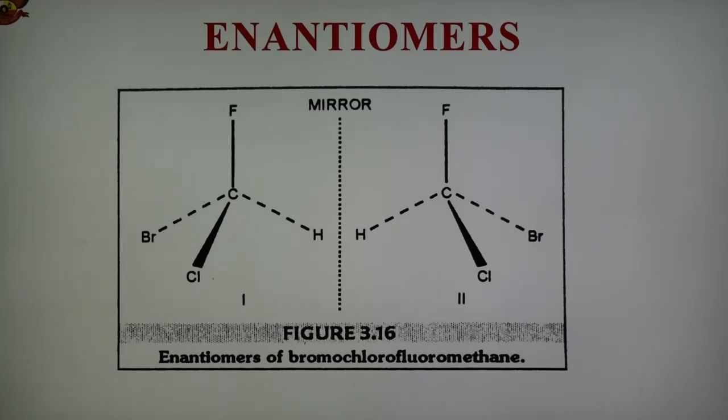This compound exists in two stereoisomeric forms, structure 1 and 2, which are non-superimposable mirror images of each other. Each of the two isomers is optically active and rotates the plane polarized light in the opposite direction. Structure 1 and 2 represent enantiomers of bromochlorofluoromethane.